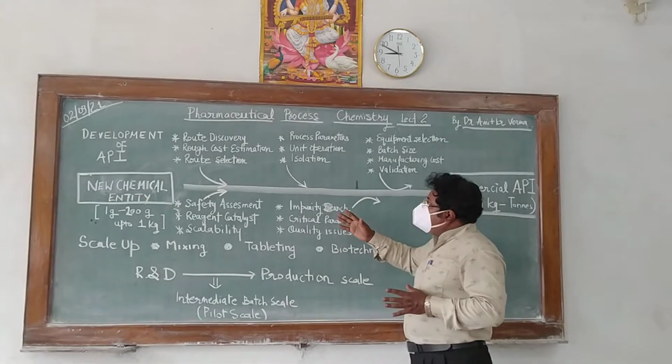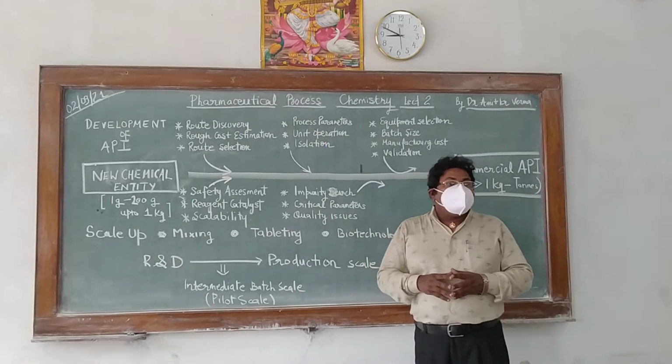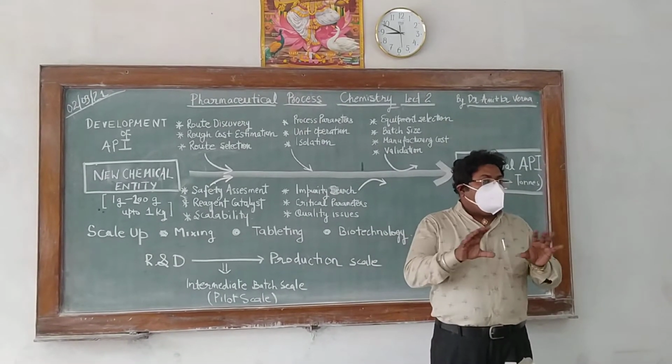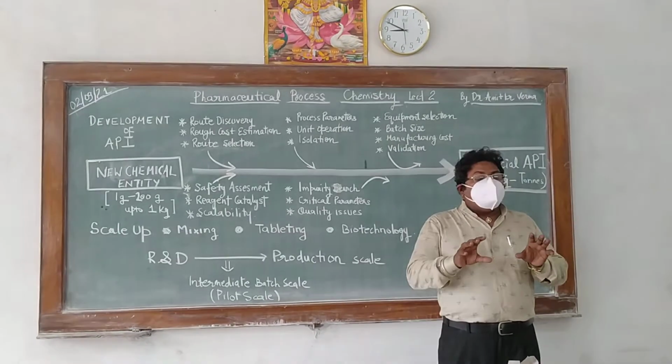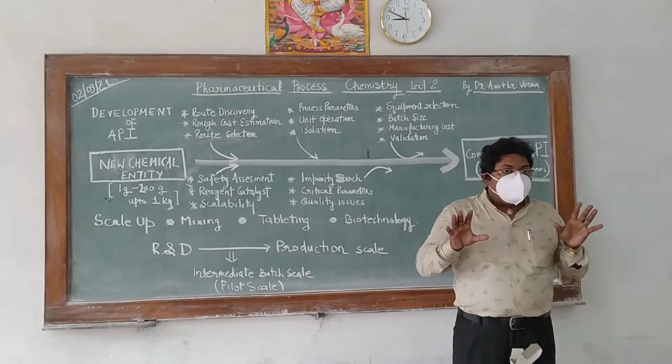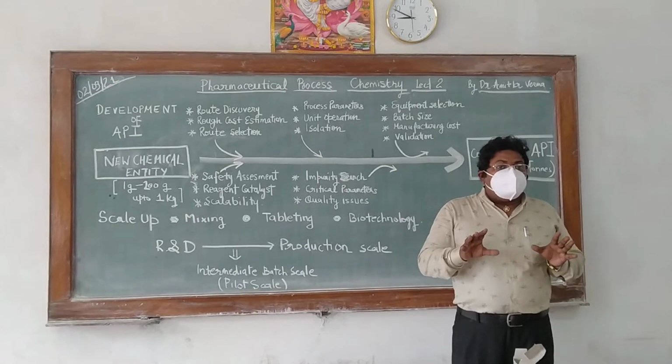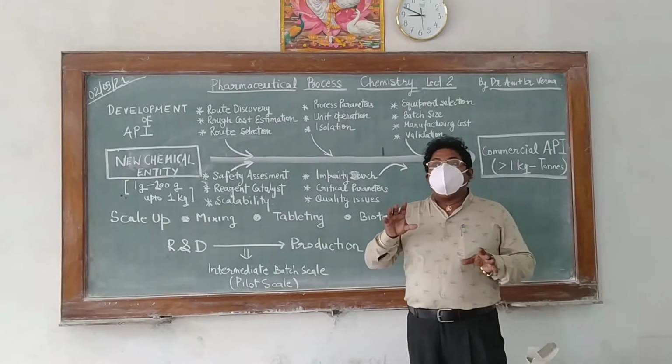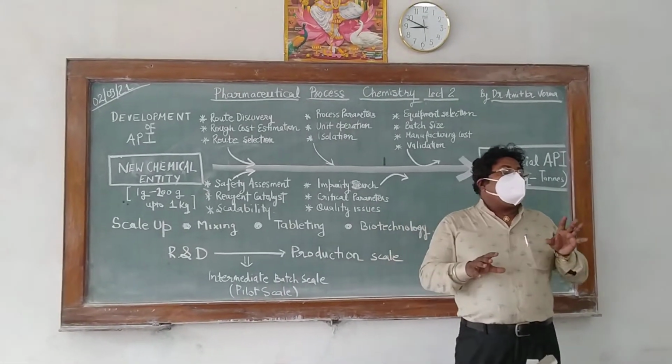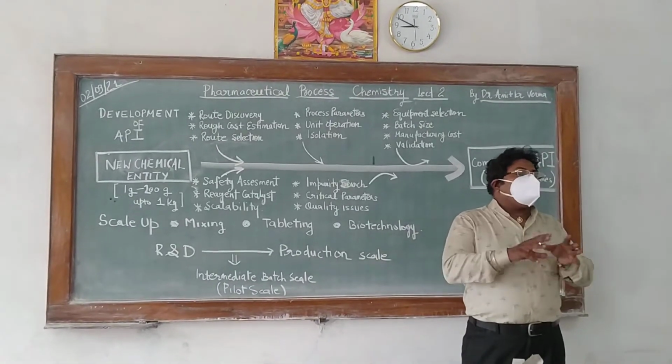After that, we come to the process parameters, since this is a process. What are those parameters which affect that process? It can be physical parameters, chemical parameters, variables, constants.